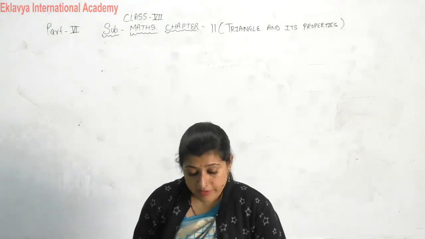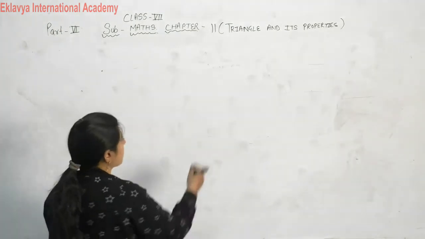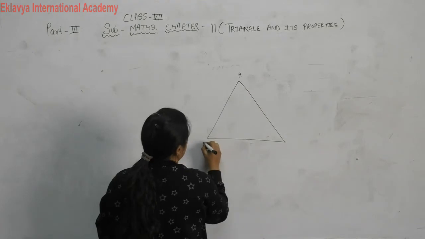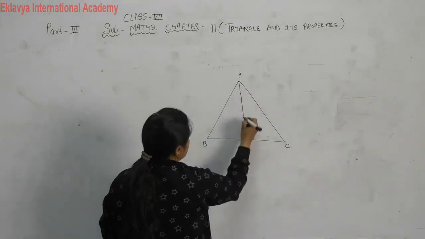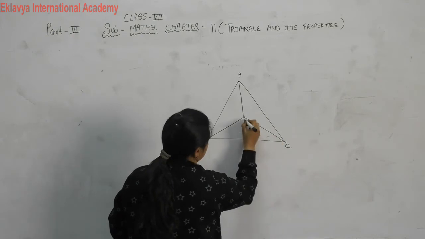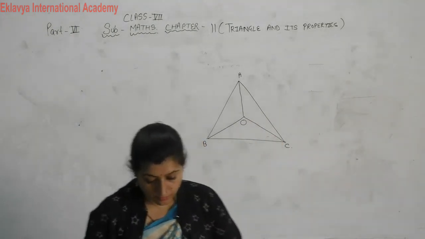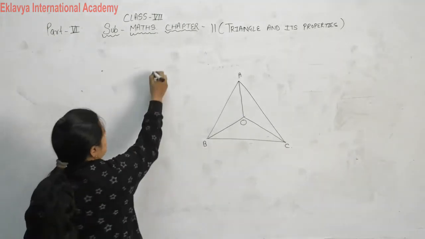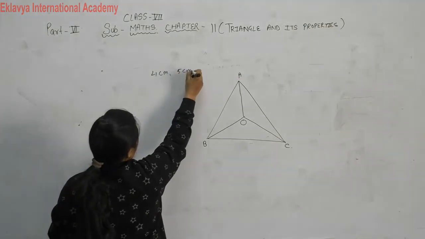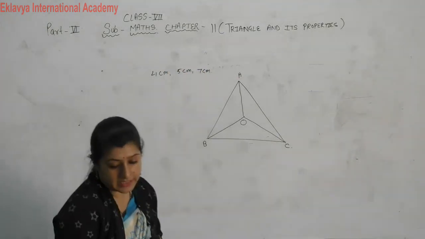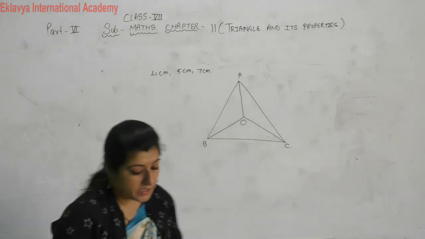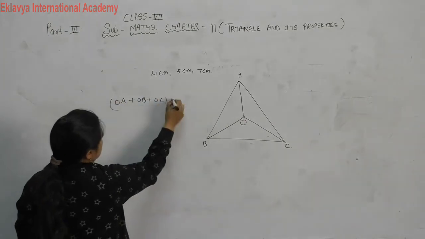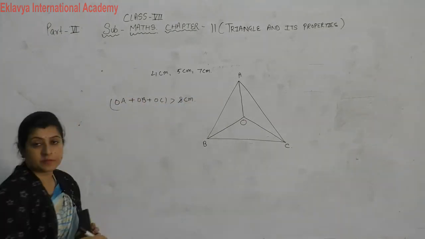O is any point within a triangle ABC. There is one triangle ABC, and O is any point here, whose sides are 4 cm, 5 cm and 7 cm respectively. Prove that OA plus OB plus OC is greater than 8 cm.